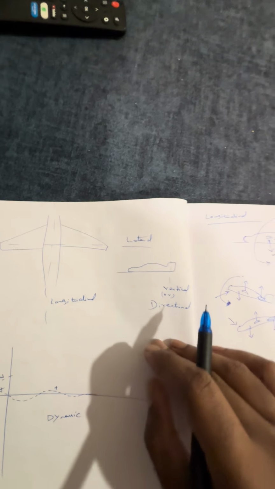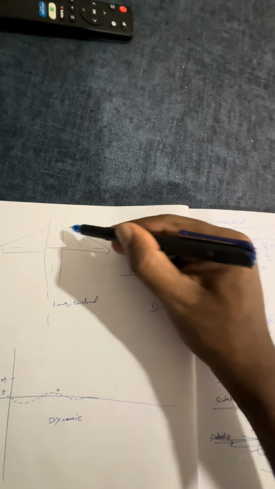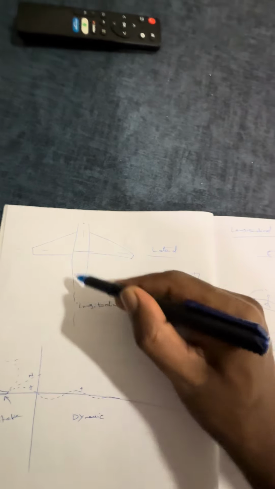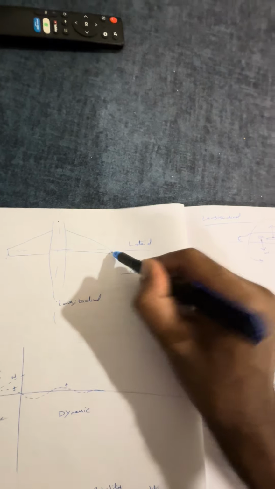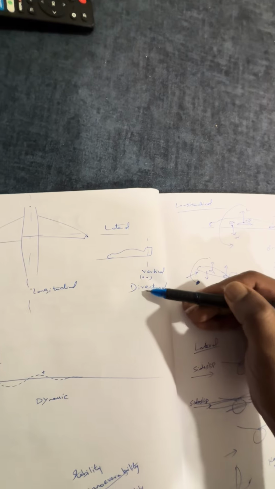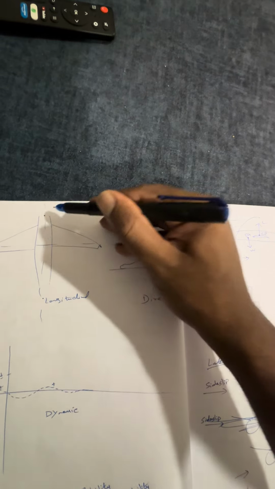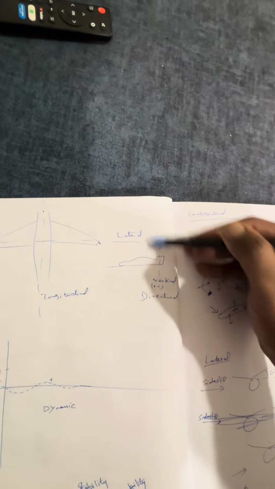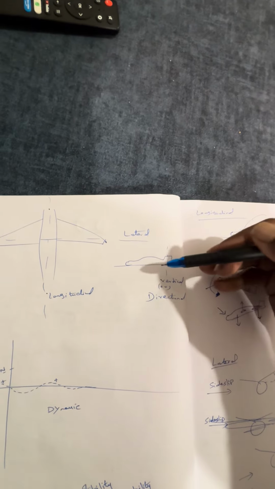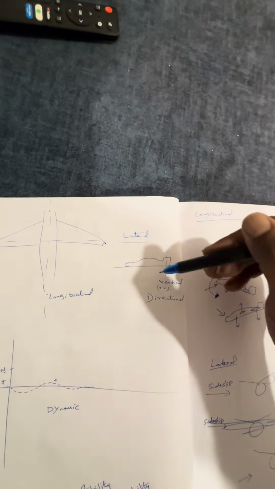Now, to understand stability, we have to divide the aircraft into three axes. We have already learned it. The axis from nose to tail is the longitudinal axis. The axis from wingtip to wingtip is the lateral axis. And of course, the vertical axis is vertical. We can also call it the directional axis. Before going into the types of stability, the aircraft should have stability in all three axes, correct? Then only it can be stable in the air. So stability is required in all three axes, not only one or two axes.